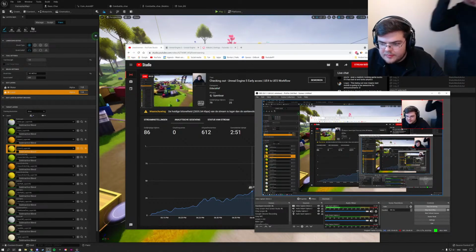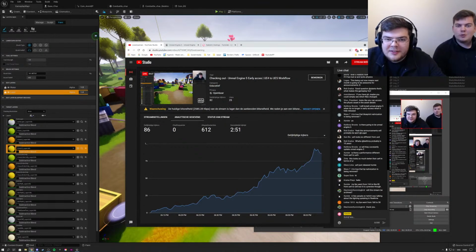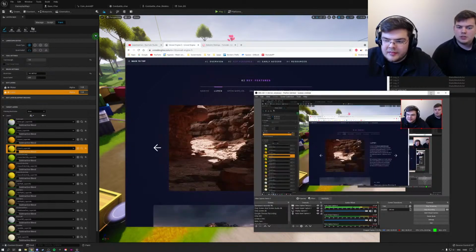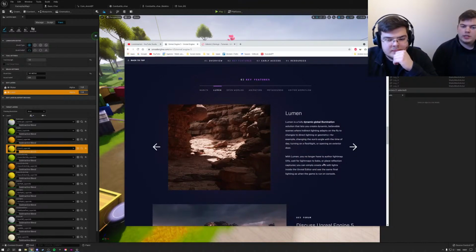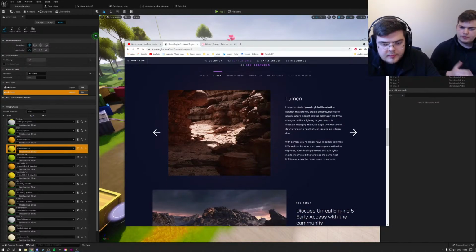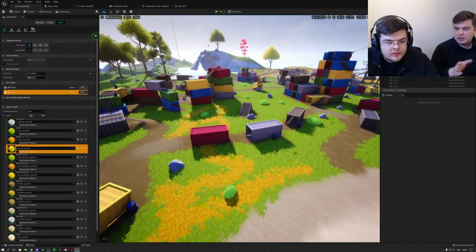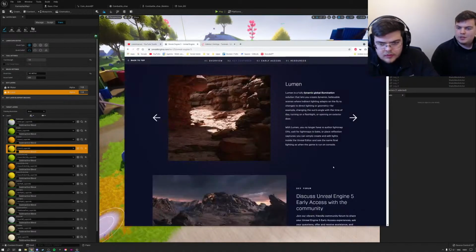Hey, Rob. Normally, when you make your assets, whether it's high poly or low poly, you have a UV channel that is mapped on top of your texture, so it knows where to texture what. And then you can make a separate channel which contains your light map. It's kind of the same as a UV, but specifically for your light maps. Then Unreal Engine knows, okay, I have this space to map our light. It bakes the lighting on a texture based on your light map UV. But it says here that it doesn't use that anymore. No, you don't use your light maps anymore.